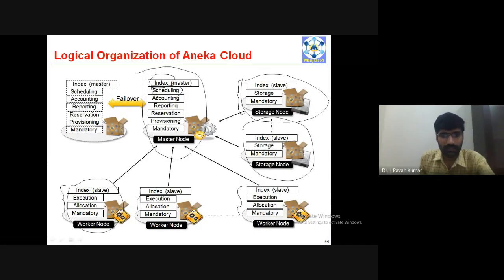And if this master node fails, then there should be a backup plan, right? So that backup will be maintained by reserving another node whenever there is a failover. It will take care of all these worker nodes and storage nodes whenever this master node fails. That is the logical organization of Aneka cloud.